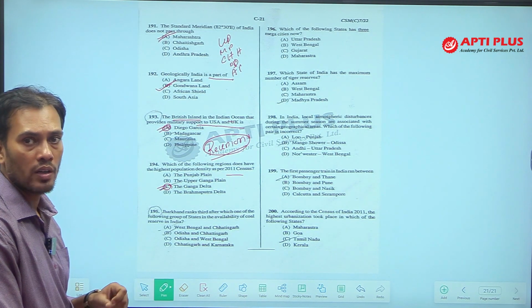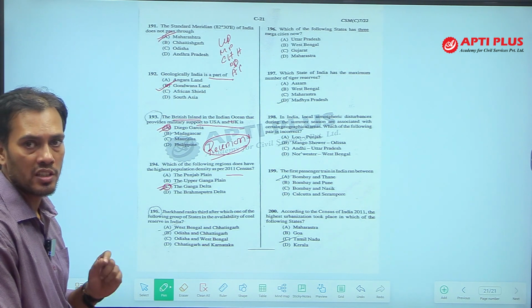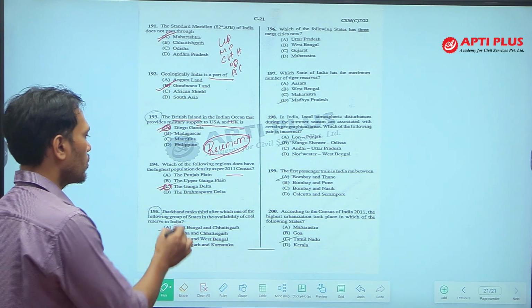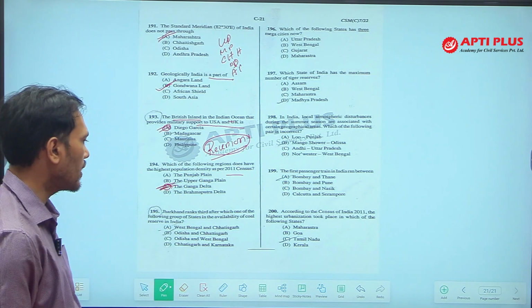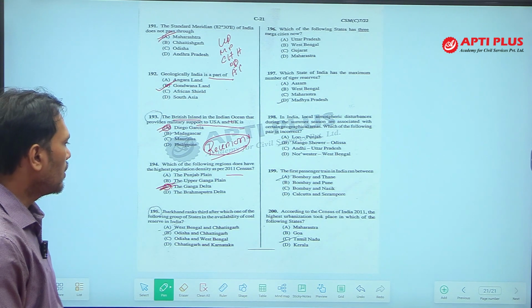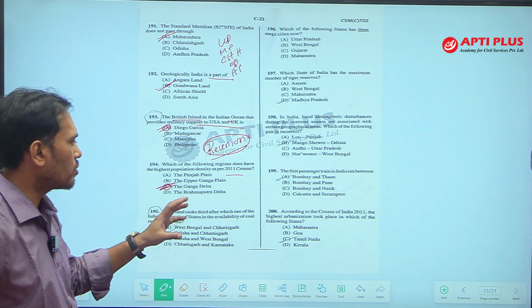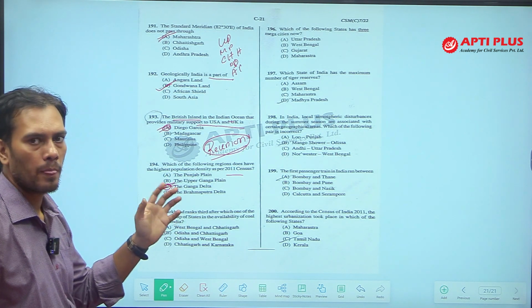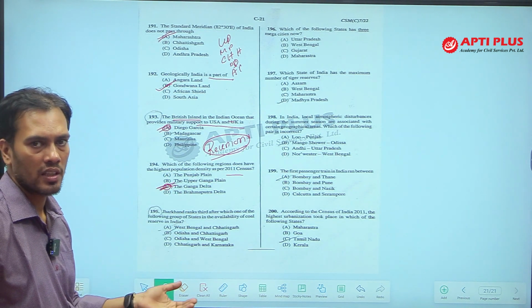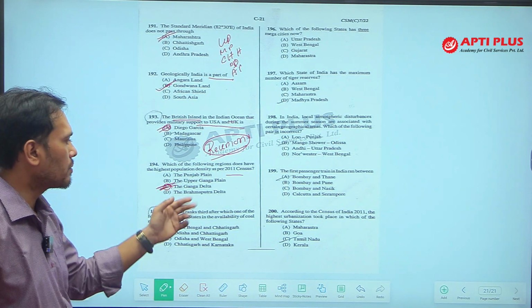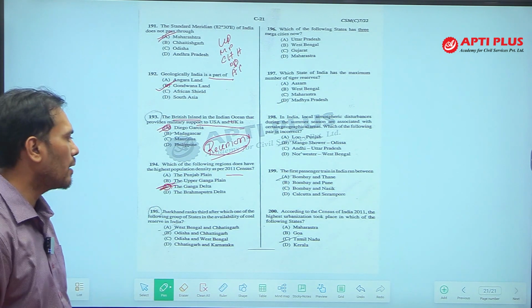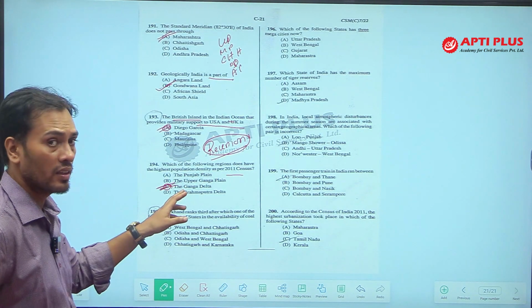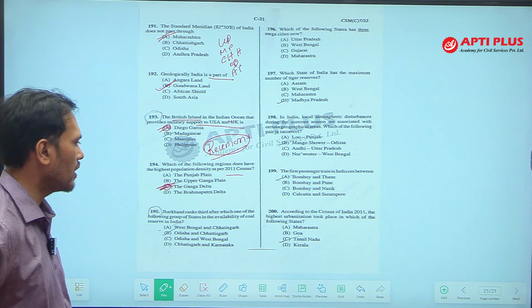Then North 24 Pargana presently is the highest populated district of India, which also lies in the Delta plain. So, the answer of this question is the Ganga Delta. You can say Brahmaputra, actually the Sundarban delta is a result of both Ganga and Brahmaputra, but finally Brahmaputra changes its name, it becomes Ganga. Ganga becomes Padma. Padma river is another name of Ganga we consider. So, that is why we have taken Ganga Delta as the answer.